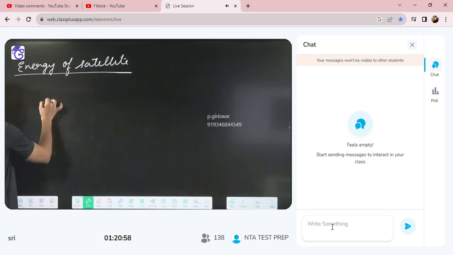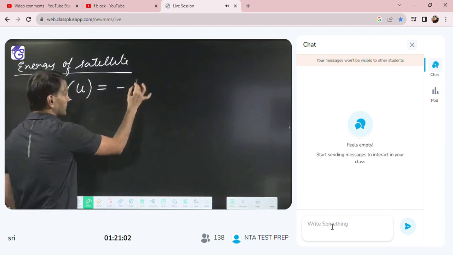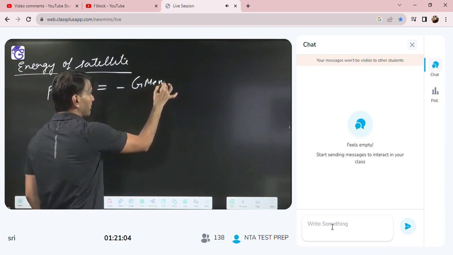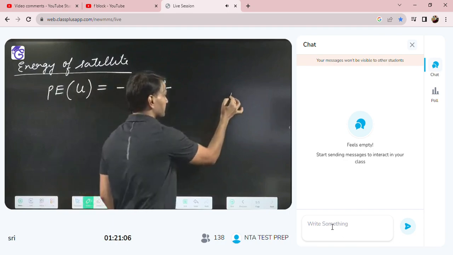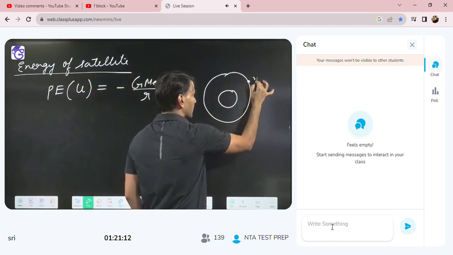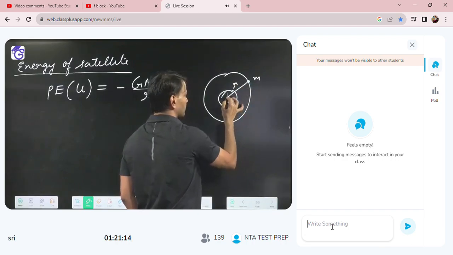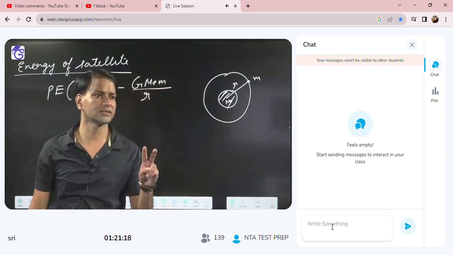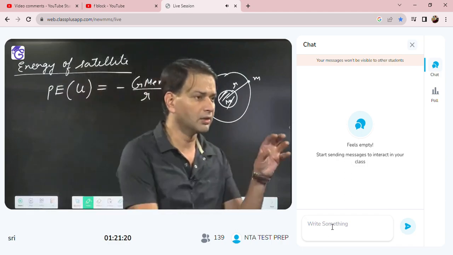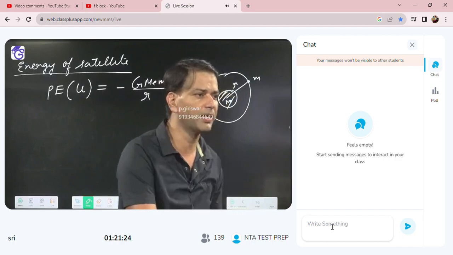So what is the potential energy of the satellite? For a two mass system it is minus G M1 M2 by R. One is the Earth, one is the satellite. So the potential energy is minus G ME into M by small r.